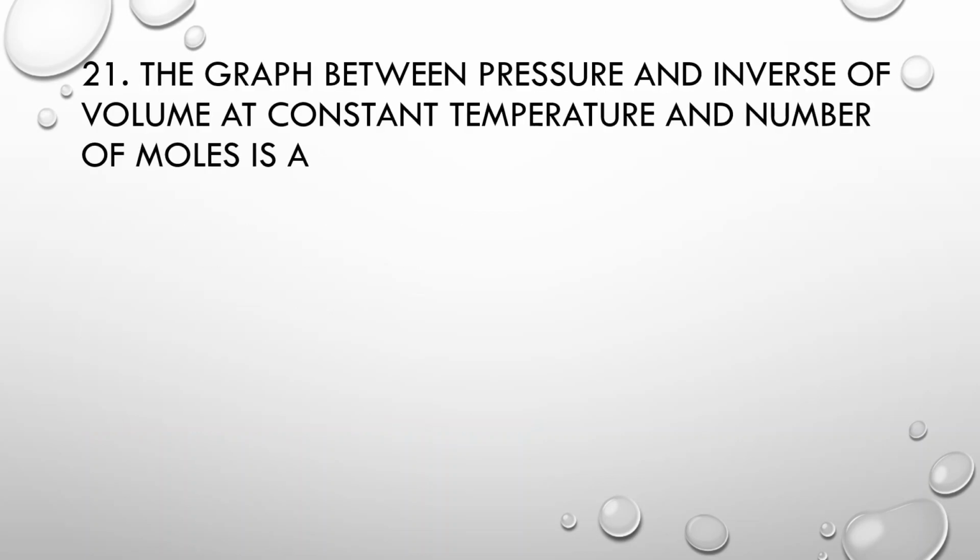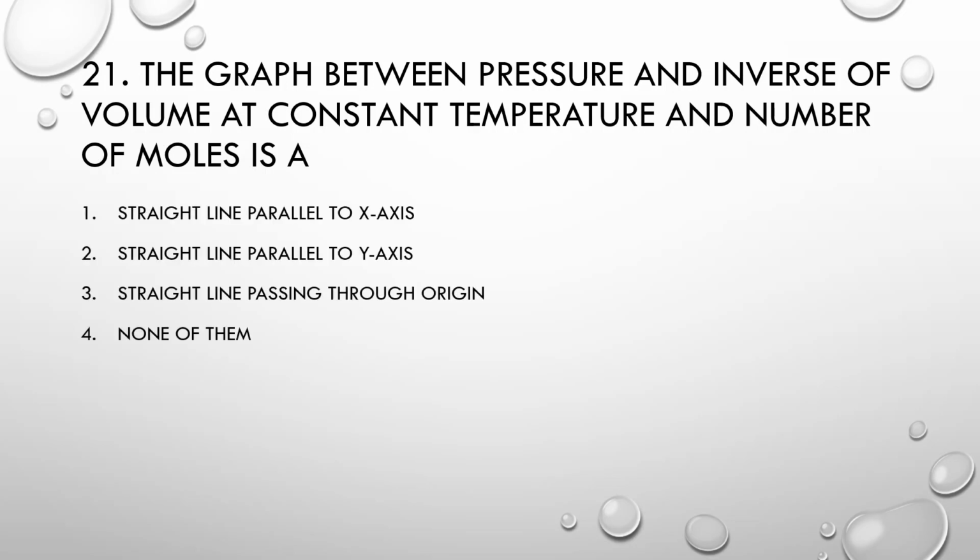MCQ number 21. The graph between pressure and inverse of volume at constant temperature and number of moles is a. Number 1, straight line parallel to x-axis. Number 2, straight line parallel to y-axis. Number 3, straight line passing through origin. Number 4, none of them. Correct option is straight line passing through origin.